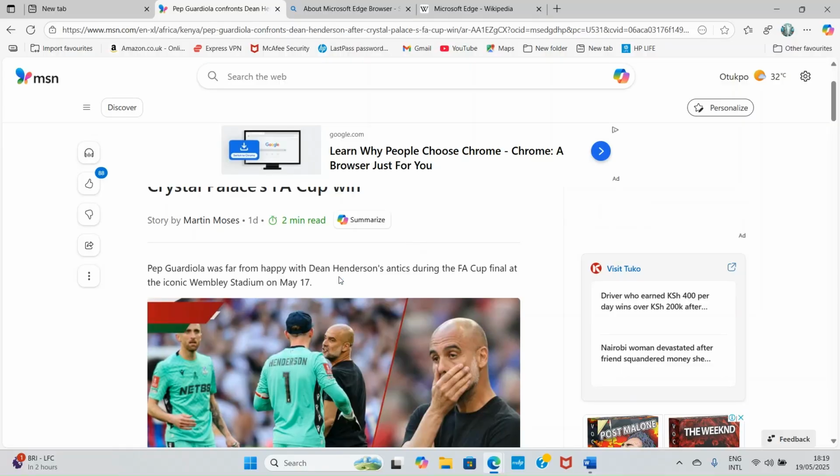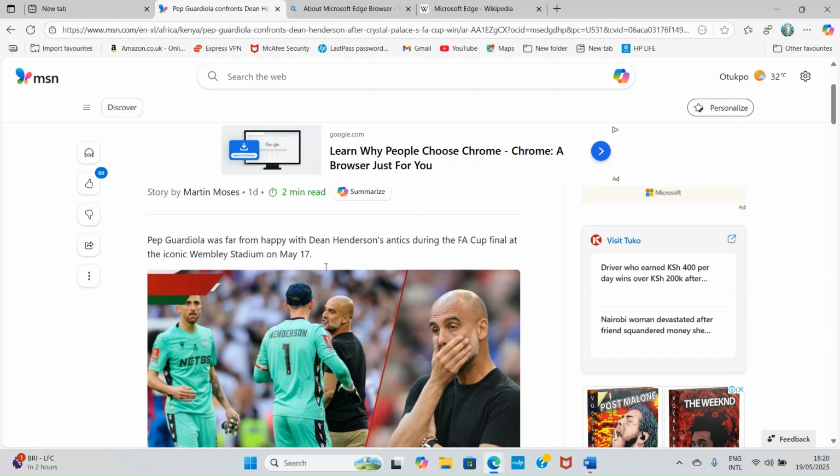In this video, I will quickly walk you through how to use the Microsoft Copilot AI tool to summarize a web page. Let's get into it. For you to use Copilot to summarize the content of a web page, there's something you need to know.